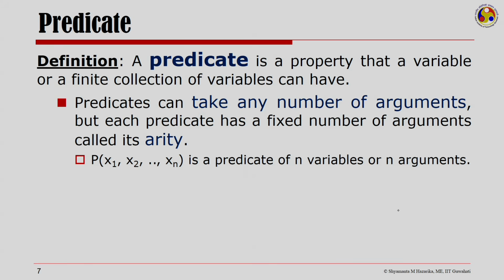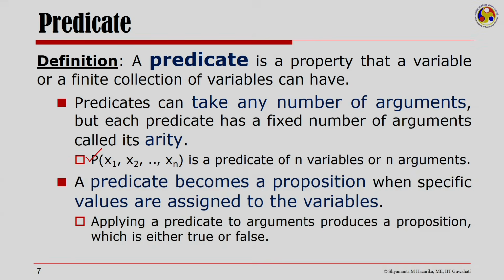Here the predicate P(x1, ..., xn) is a predicate of n variables or n arguments. A predicate becomes a proposition when specific values are assigned to the variables. That is, when I apply a predicate to arguments, it produces a proposition which is then either true or false.